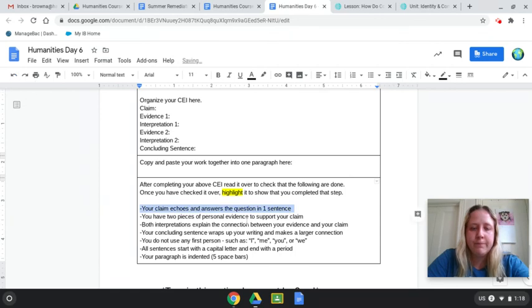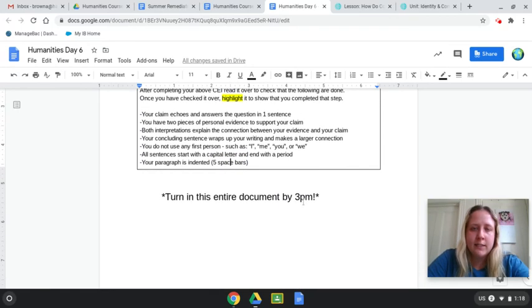For indenting, make sure you do 5 space bars. Tab will just bring you to the next box. So 5 space bars. Okay, and then make sure you turn in this entire document by 3 o'clock today. And I will be leaving you feedback.